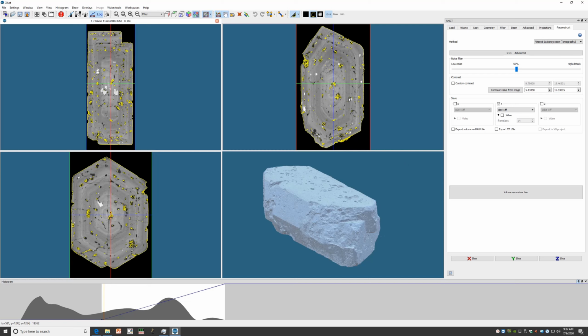The yellow lines in each of the slices represent the surface calculated by the software and what is used to create the surface rendering in the bottom right. The surface rendering can take quite a bit of time to load, and so if you would like to accelerate visualizing your images, you can turn the surface rendering off in the menu bar at the top here.